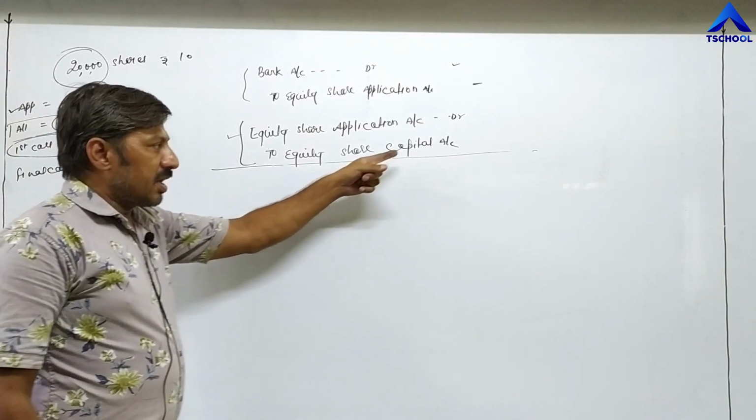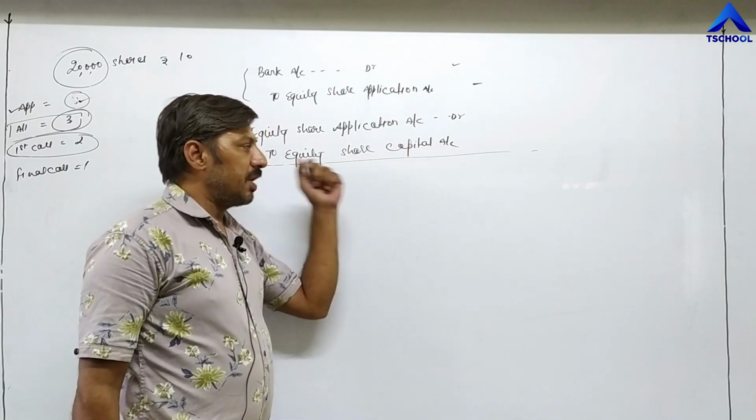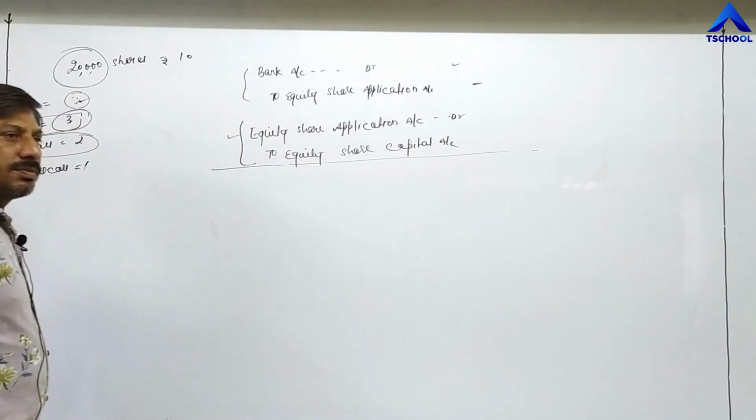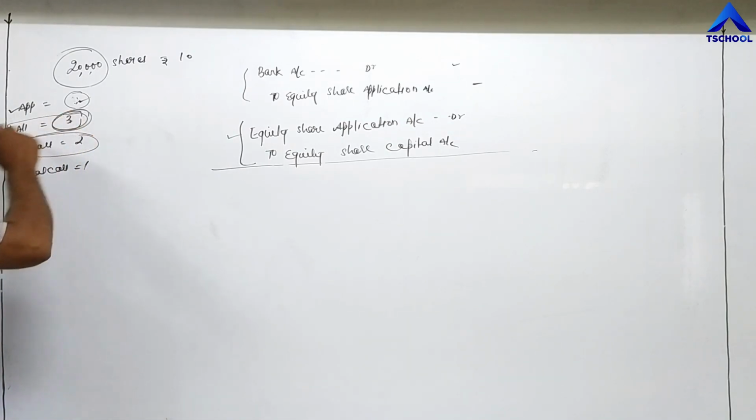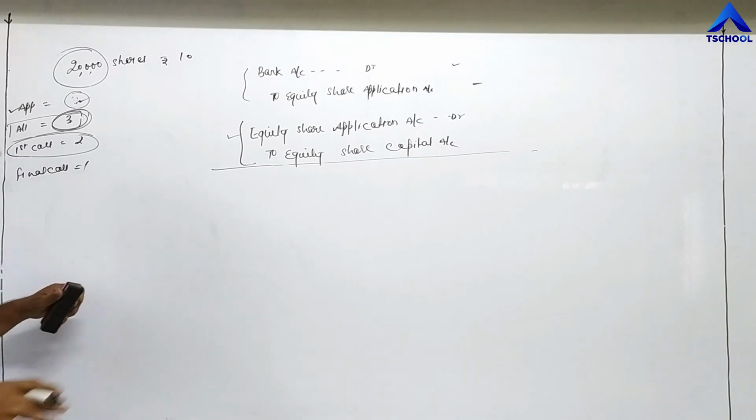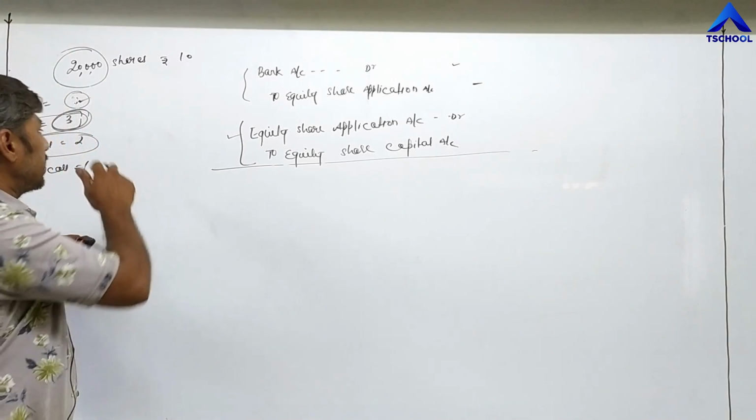Now the capital account is opened, meaning shares have been allotted to each and every shareholder. So now the company has the right to receive second installments from them. That's why they are passing an advance entry for receiving this amount.